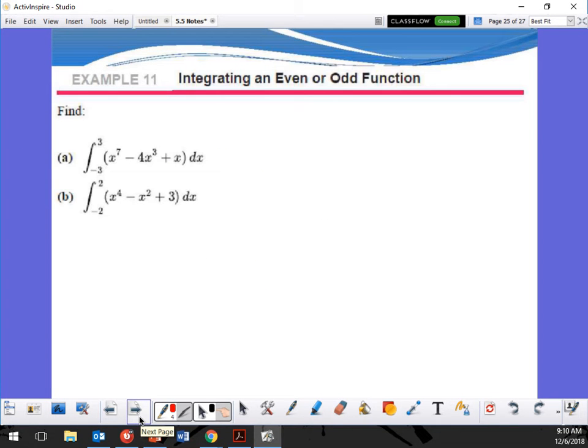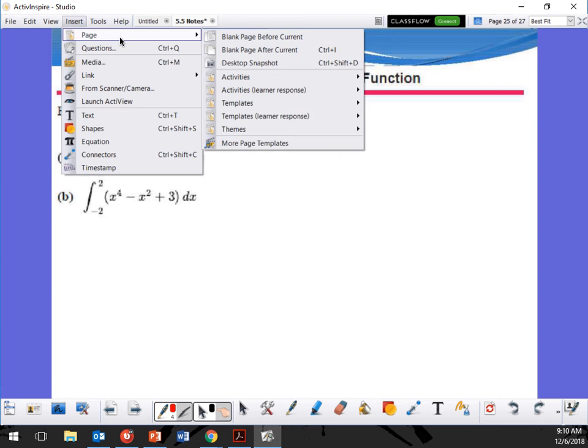I need you guys to read it to me again. So it was supposed to be from negative 3 to 3 of x to the 7th power minus 4x cubed plus x dx. All right, let's take the integration of this. Remember, it goes up and divides by that.